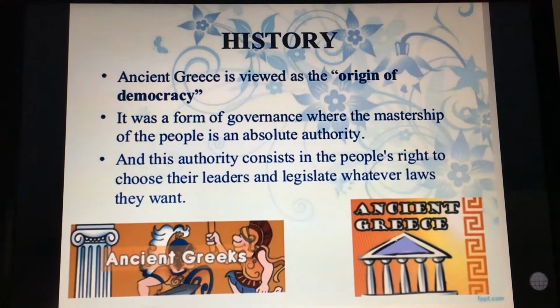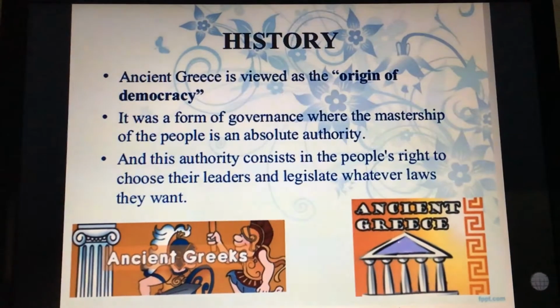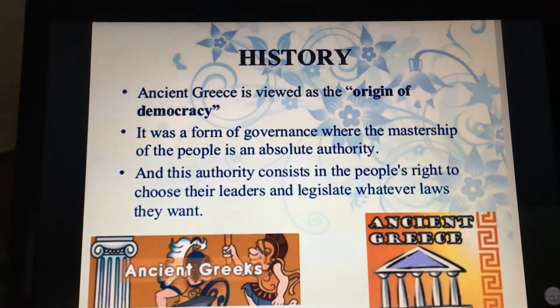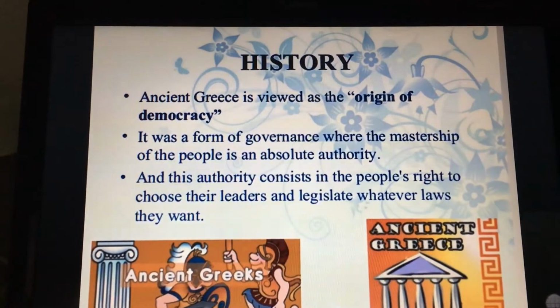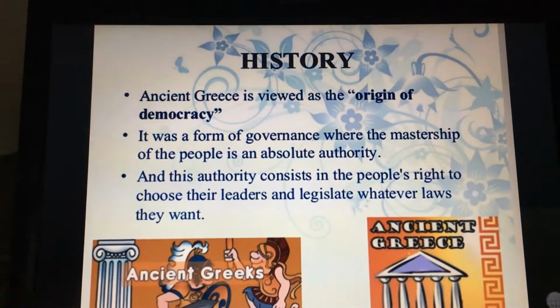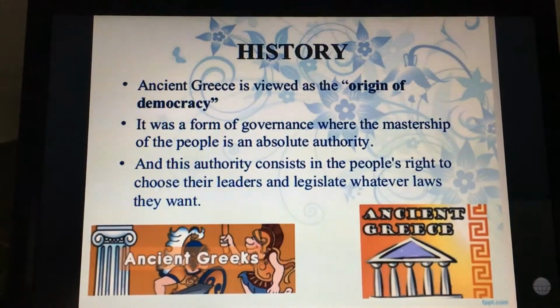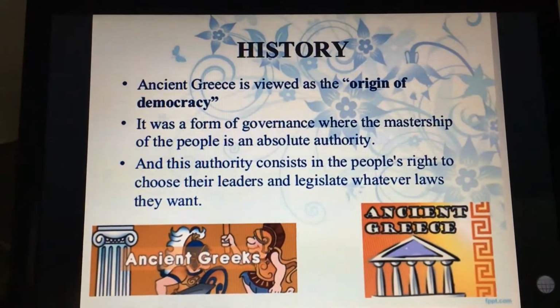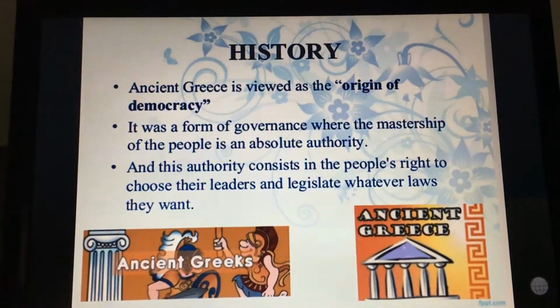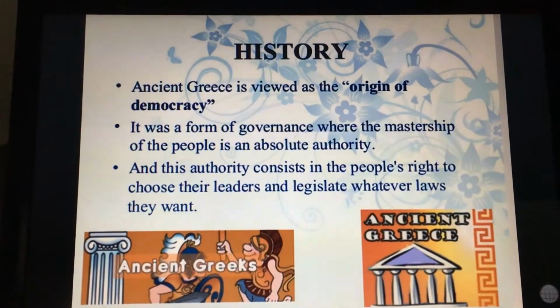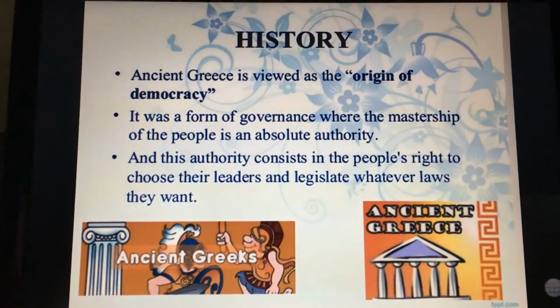Moving further is history, the origin of democracy. Ancient Greece is viewed as the origin of democracy. It was a form of government where the mastership of the people is an absolute authority. This means the people have the right to choose their leaders and legislate whatever laws they want.